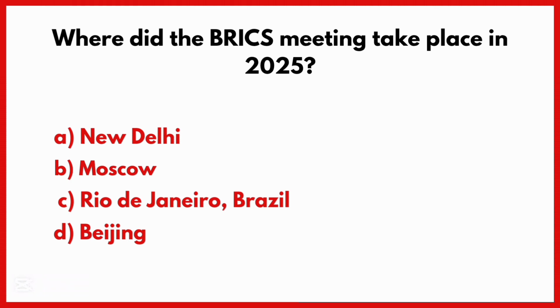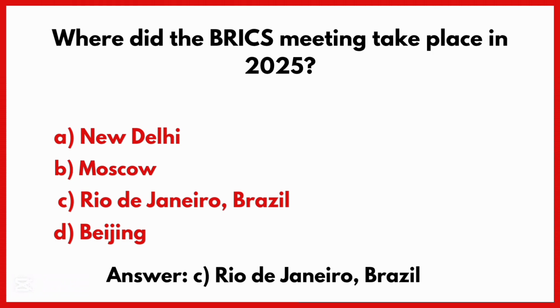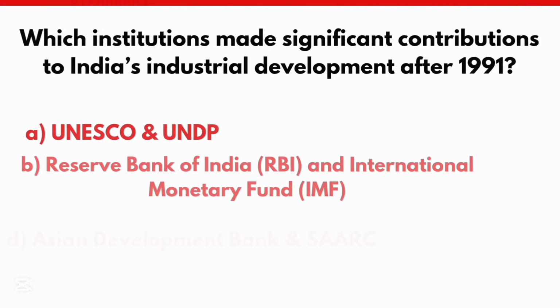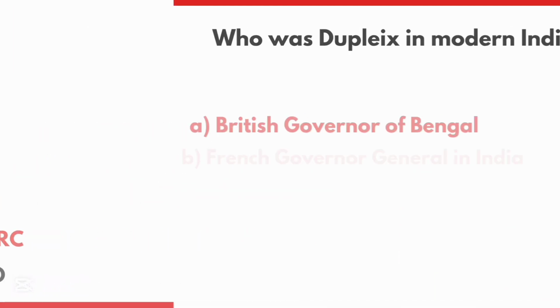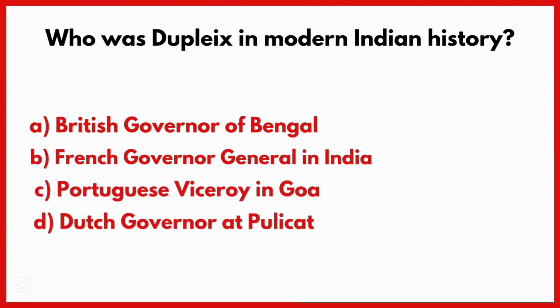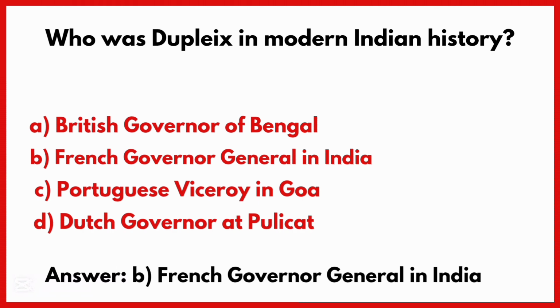Where did the BRICS meeting take place in 2025? Correct answer is option C. Rio de Janeiro, Brazil. Which institutions made significant contribution to India's industrial development after 1991? Correct answer is option C. WHO and WTO. Who was Dupleix in modern Indian history? Correct answer is option B. French Governor General in India.